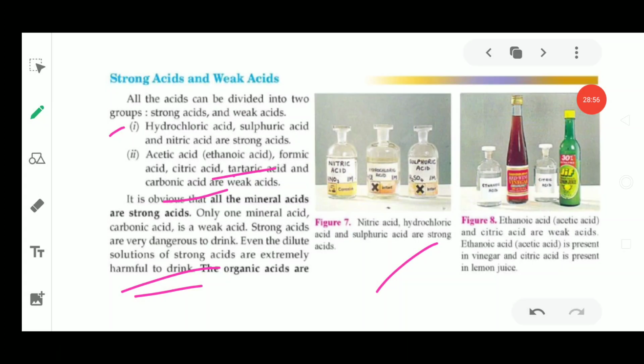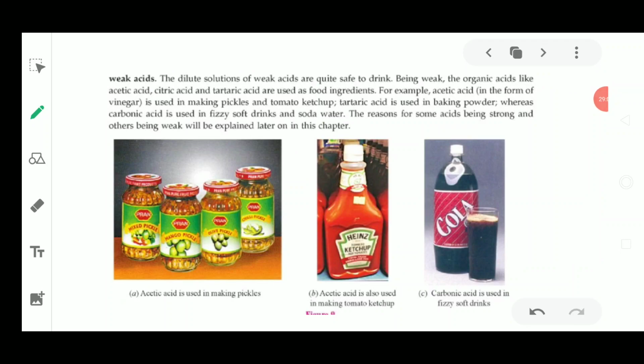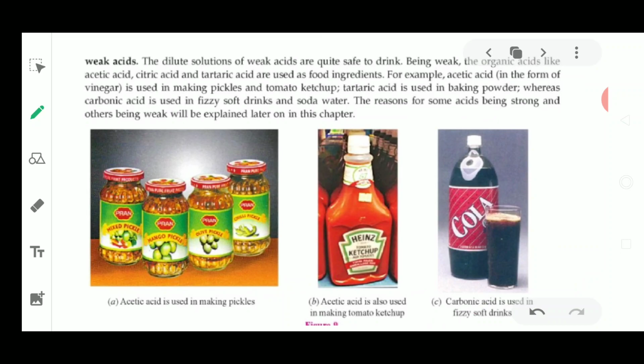Next are the weak acids. They are present in diluted form, so they are quite safe to drink. And these organic acids are citric acid, acetic acid, tartaric acid. These are used in food ingredients. For example, acetic acid is a form of vinegar which is used for making pickles and tomato ketchup, and tartaric acid is used for making baking powder, whereas carbonic acid is used for fizzy soft drinks and soda water.